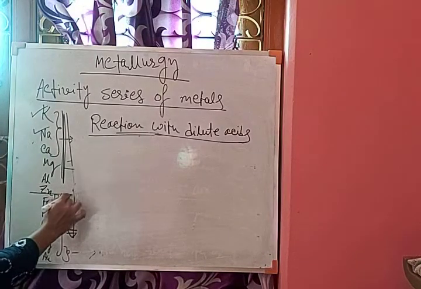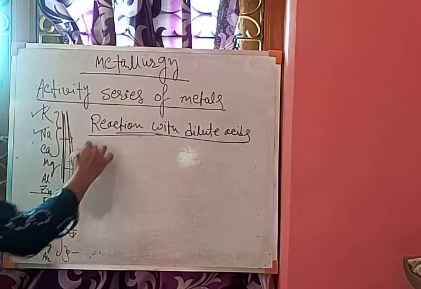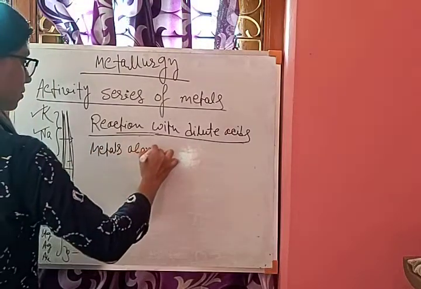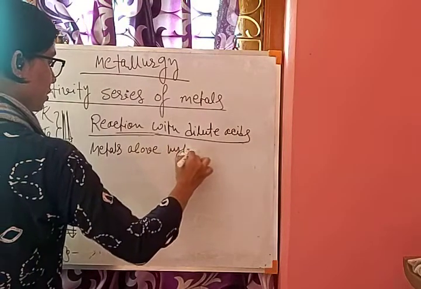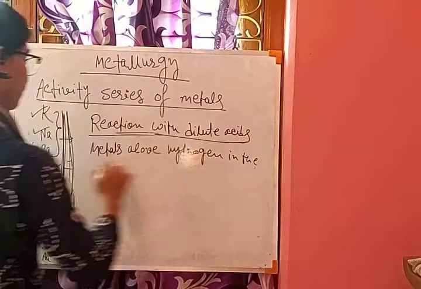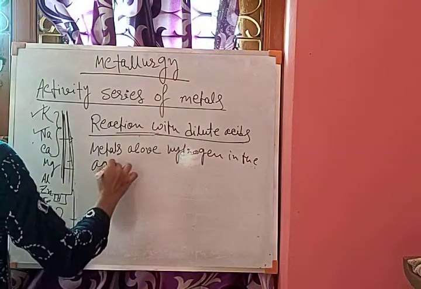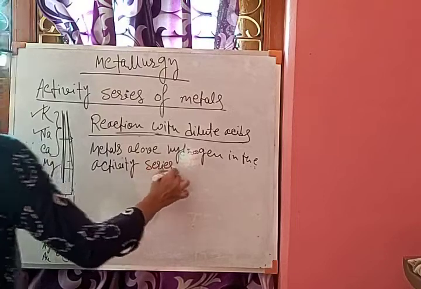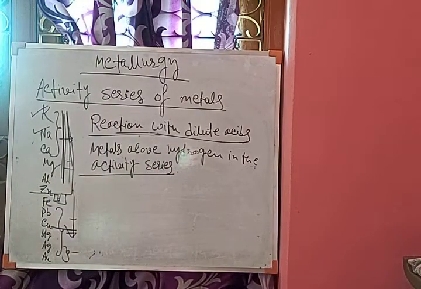This reaction, those are metals above hydrogen in the activity series. They can react with dilute acid to produce the corresponding salt and hydrogen.